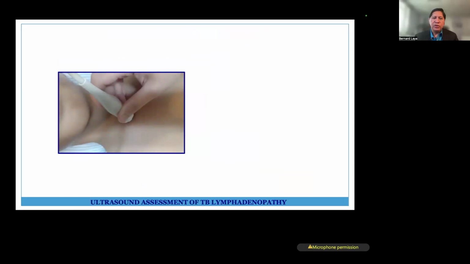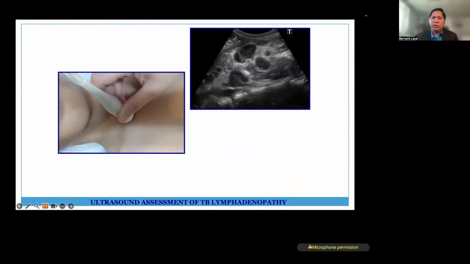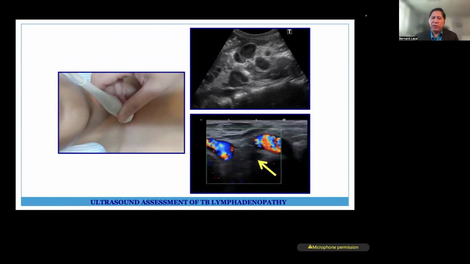So in addition to X-ray and CT scan, we could also use ultrasound for the evaluation of lymph nodes. But it is better if you already have the X-ray, and if you want to see if there's significant lymphadenopathy, ultrasound could be done, no? So on ultrasound, you see a lot of rounded structures, but sometimes you don't know which is a vessel, which is a lymph node. So we can just apply color Doppler, and the one that does not have flow and it's rounded in structure is likely representative of lymphadenopathy in the proper context. Again, it is best interpreted in relation to the X-ray.